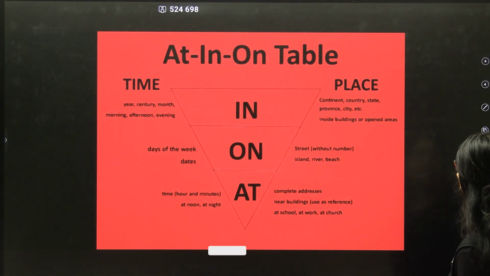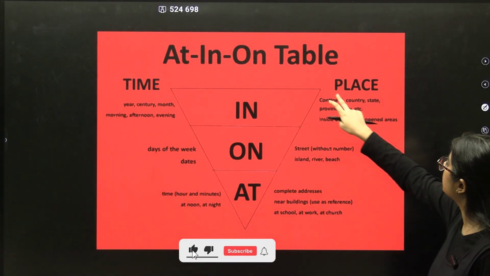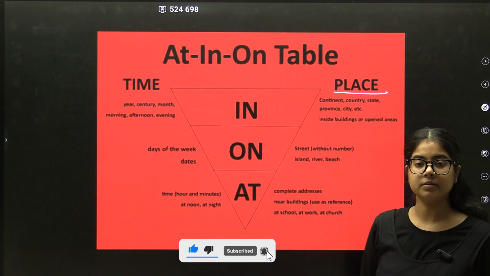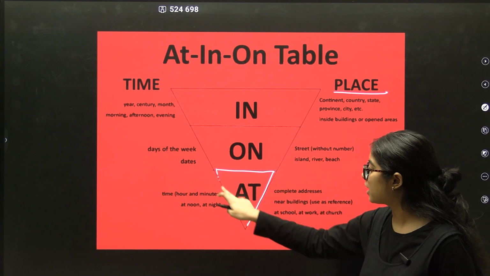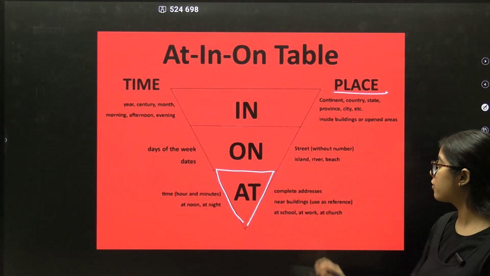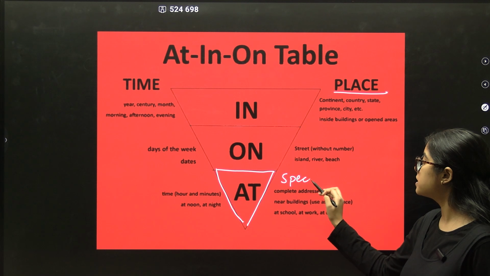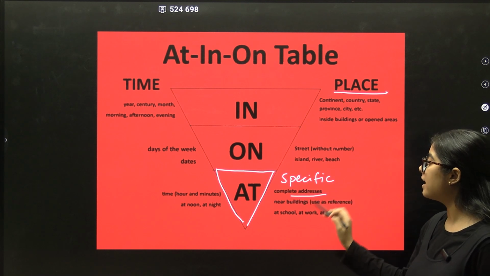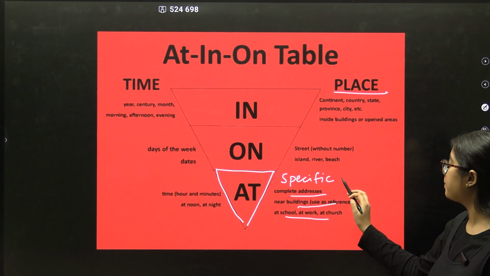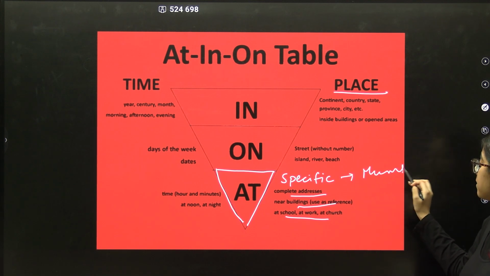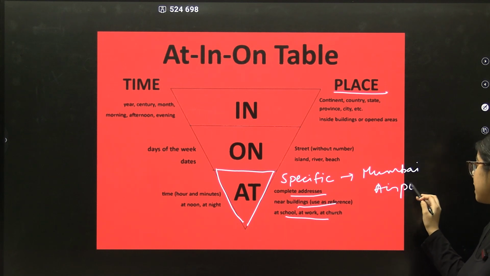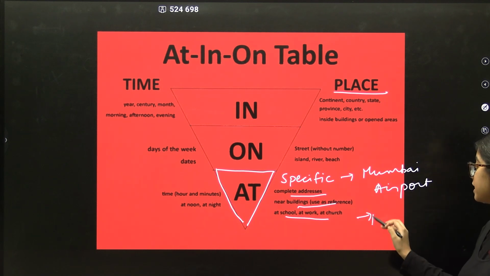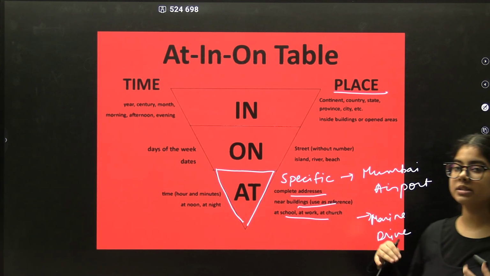Preposition of place can easily be deciphered through the area covered by the triangle. For example, at covers the smallest areas. Therefore, at is used for specific places, specific addresses. For example, meet me at Mumbai Airport, na ki meet me in Mumbai Airport. Meet me at Marine Drive. Right? All your specific addresses.